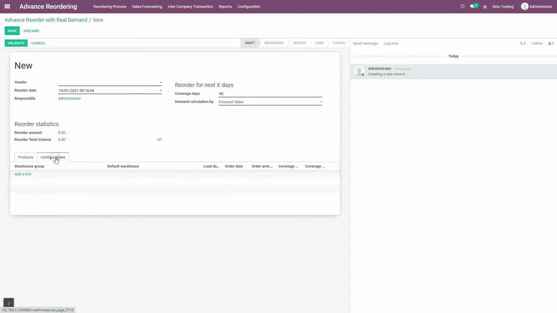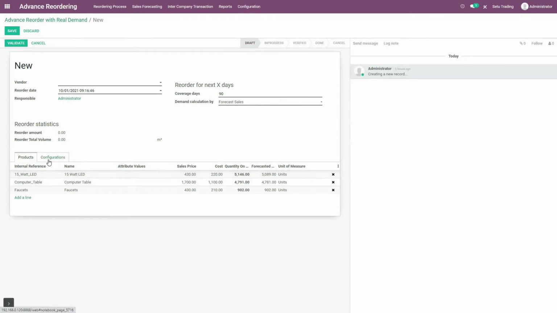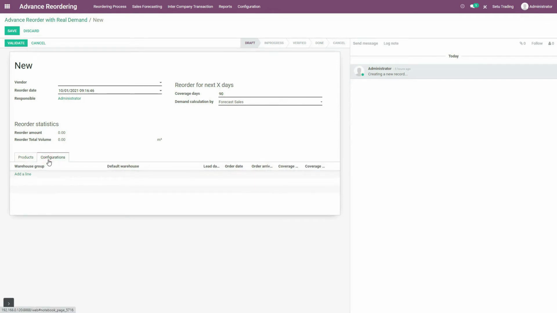Next is to select the warehouse group in this configurations menu. Again, as explained in the previous tutorial, say for example your company possesses 5 warehouses, but at present you want to calculate future sales of the products you selected here only for 3 warehouses. So you can create a warehouse group of your own choice. For that, switch to warehouse group in this configurations menu, which is explained in the previous tutorial of reorder with real demand. So over here, let me select the warehouse group that I had already created, that is ABC warehouse group.